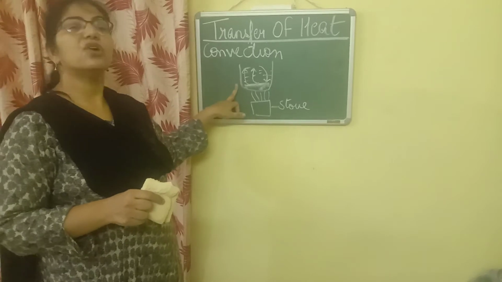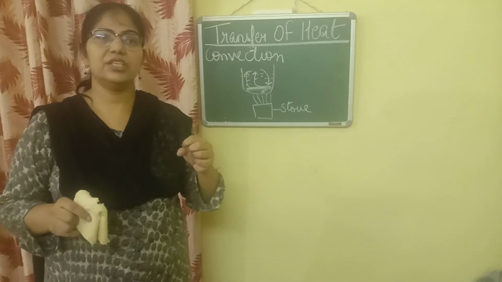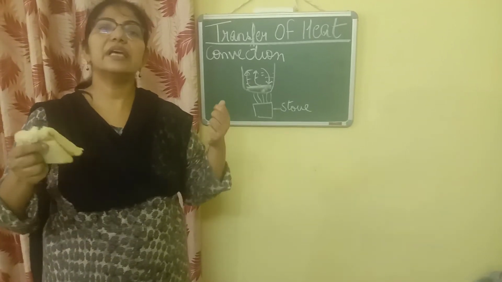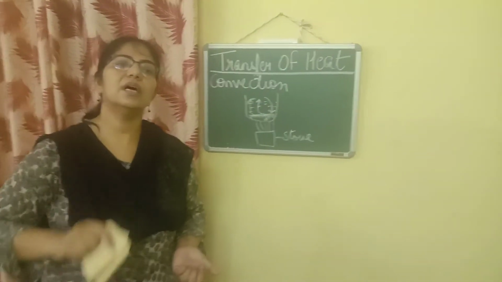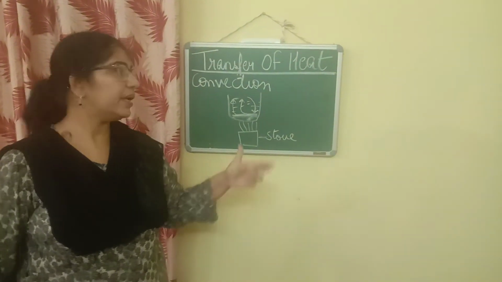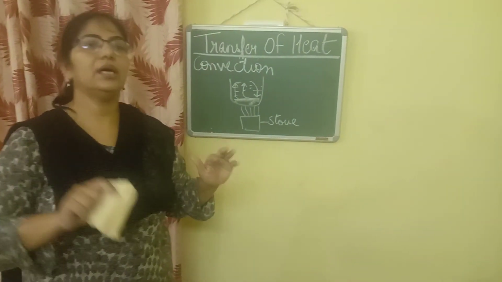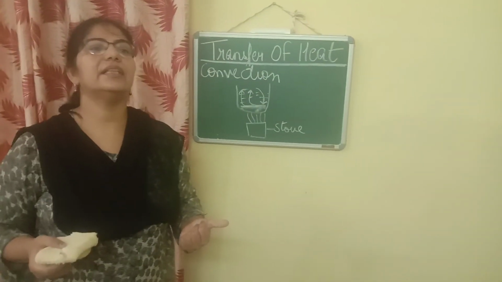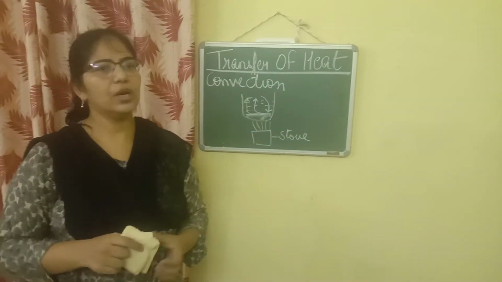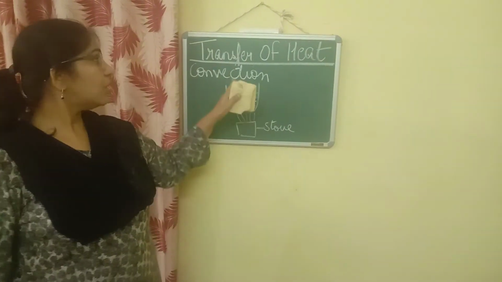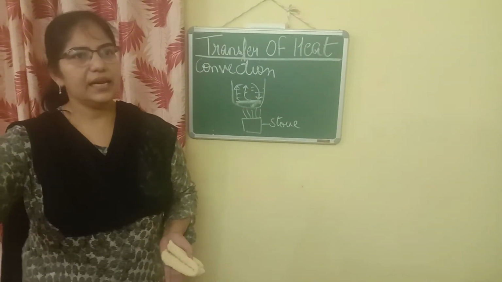So in convection also, how do we define convection? It is a mode of transfer of heat energy in which the molecules themselves carry that energy and pass it from the hot end towards the colder end. Again I will repeat what happens in convection. No transfer of energy takes place from one molecule to another. In this, the molecules themselves carry the heat energy from the hot end towards the colder end in liquids and gases. Based on this convection, children, we have land breeze and sea breeze that we will discuss later.